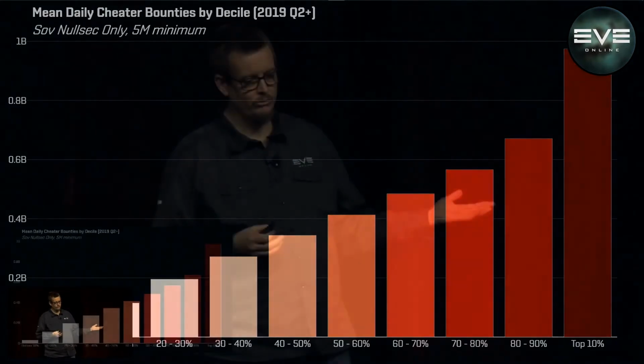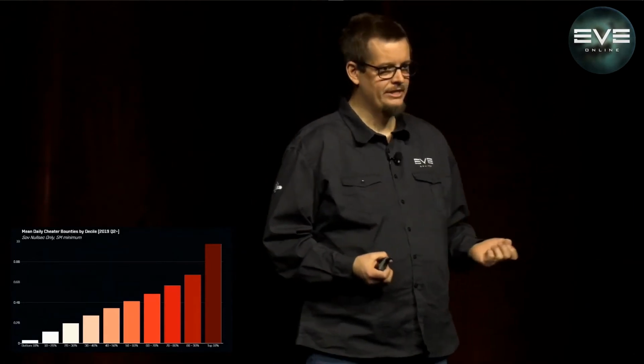So the bottom group there, the bottom 10%, the least successful cheaters, basically, are making around about 30 million a day on average, while the second top is making about 671 million, and the top is making almost a billion ISK on average per day. But this is a nice even distribution, and you would expect that, because these people aren't ratting for the same amount of time. Some are ratting for less, some are ratting for more. But what's more interesting is when you compare this same distribution with the distribution of people we don't think are cheating.